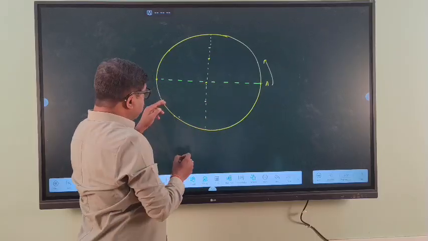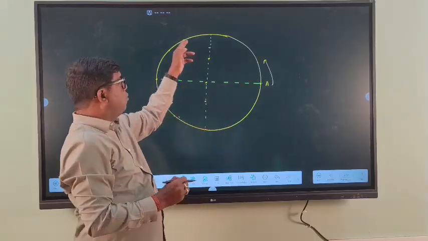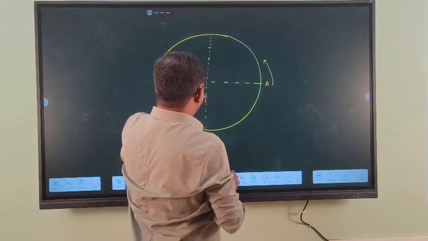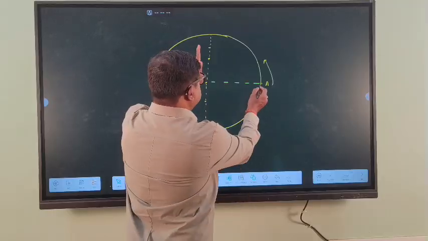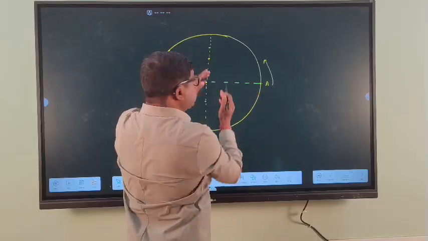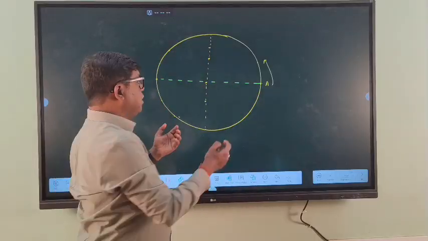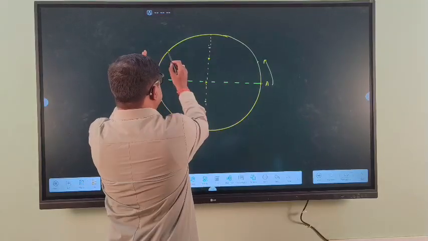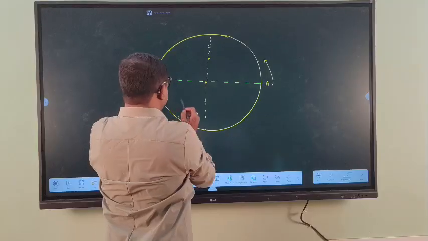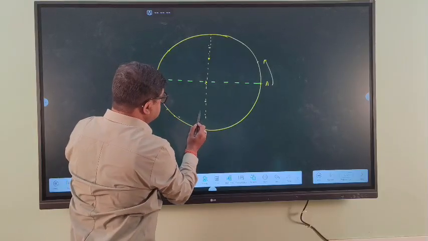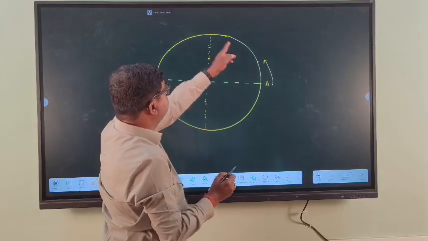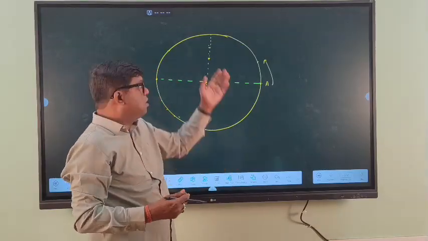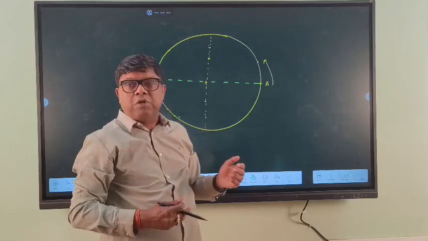So in this manner, when the particle is revolving in a circular path, its mirror image makes a to and fro motion. This mirror image is called the projection of the particle. Its projection at this point, at this point, and at this point. So when the particle is moving in a circular path, its projection makes a to and fro motion on the diameter.